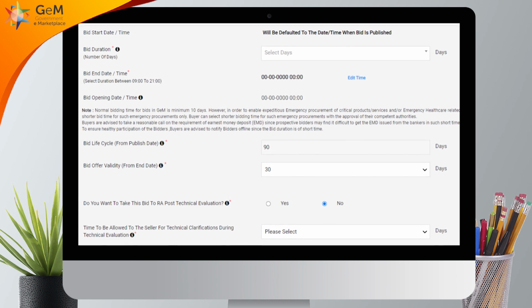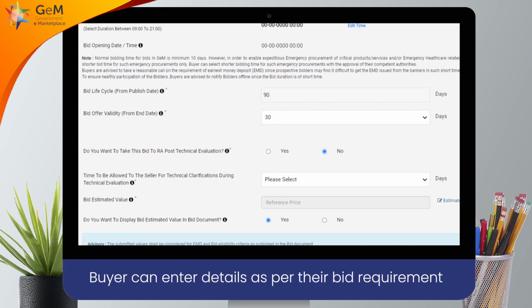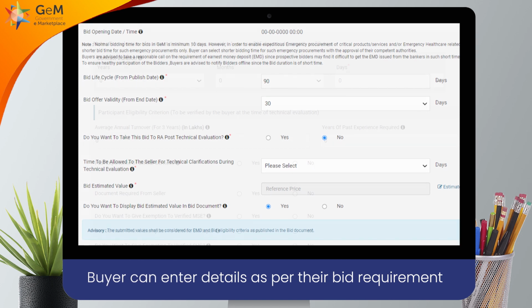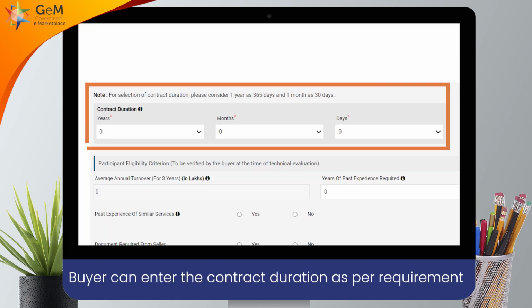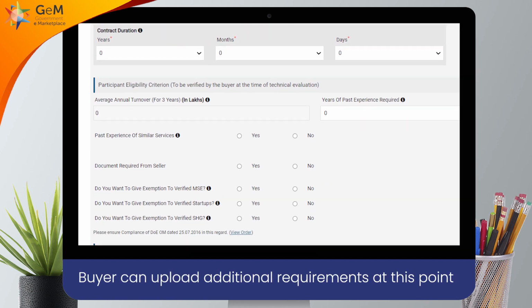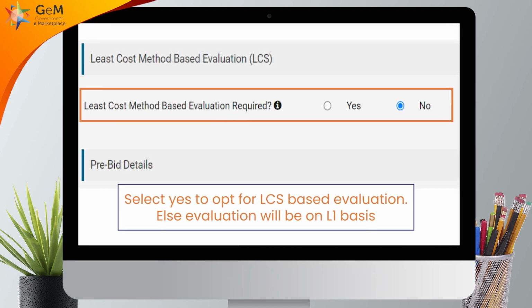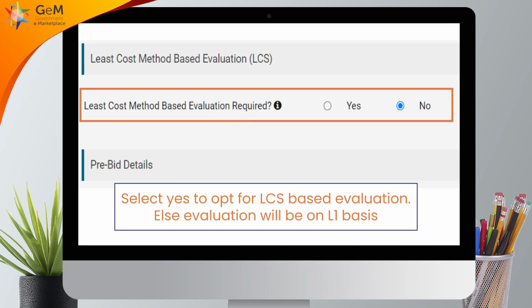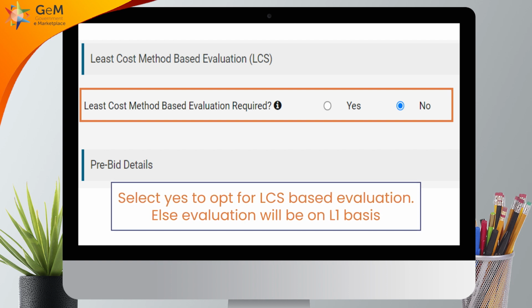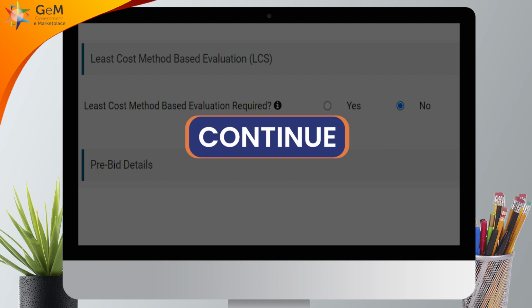Next step, buyer can enter all the required details as per their bid requirement. Buyer can enter the contract duration as per their requirement. Further, buyer can upload any additional requirements at this point. Select Yes to opt for LCS-based evaluation. Else, evaluation will be on L1 basis. Click on Continue to move further.